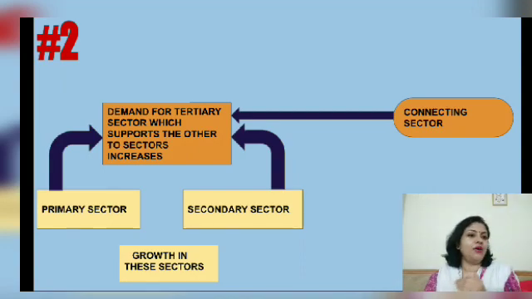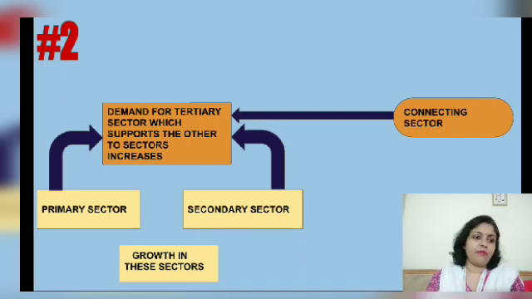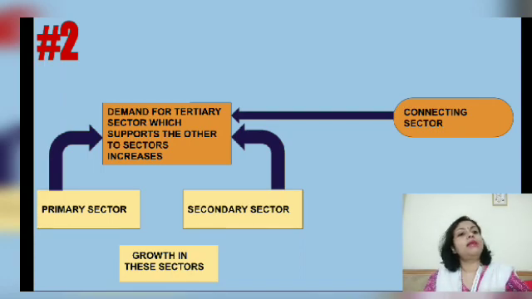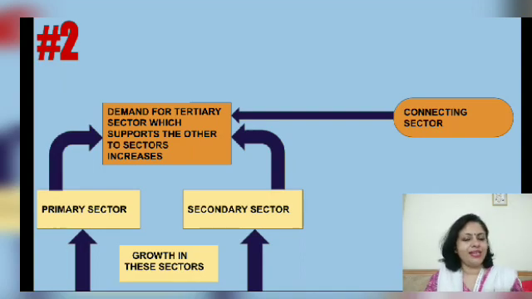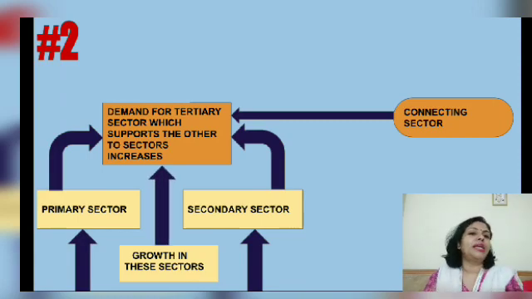Suppose the primary sector saw a development because of a lot of technology, because of modern farming methods. When the primary sector saw a growth, there was a growth in the secondary sector. And because of the growth of both of these sectors, what happened? There was an automatic growth in the tertiary sector.